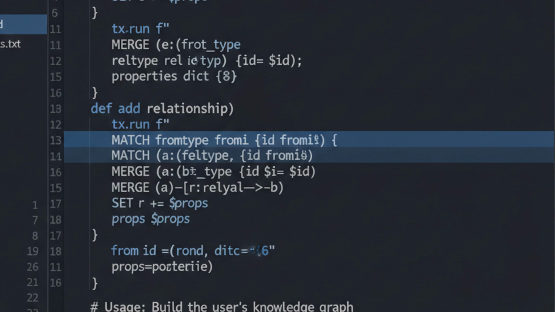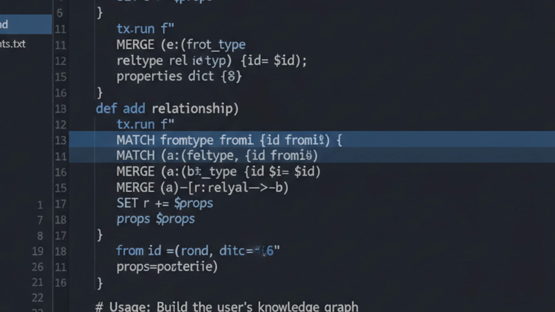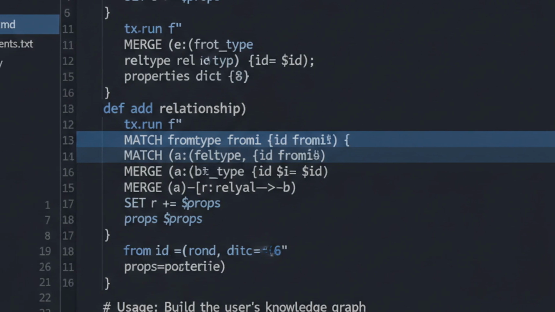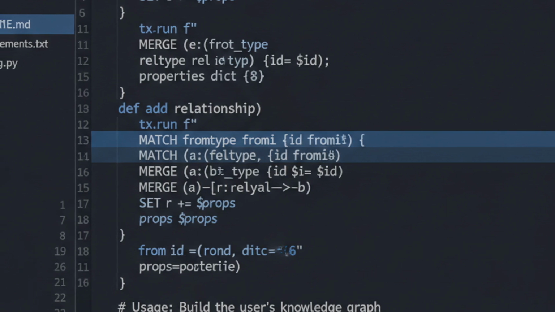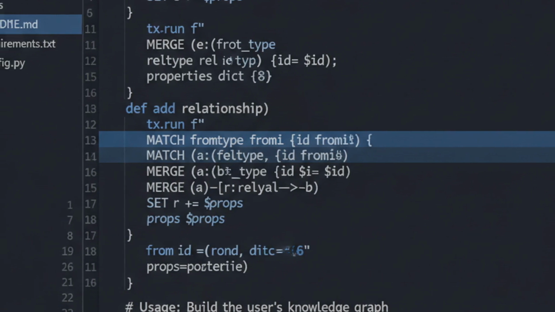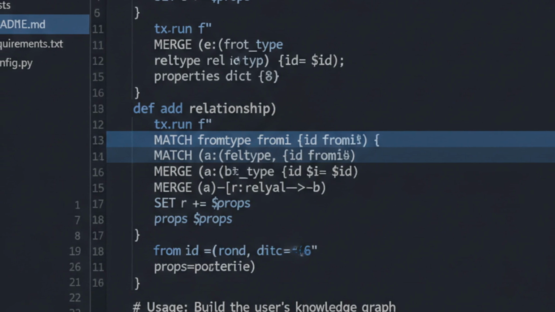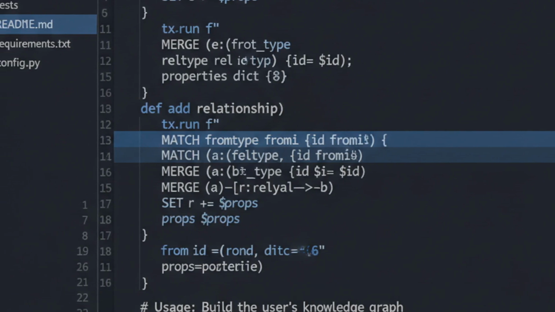Neo4j is the production choice for knowledge graphs. The Cypher query language lets you traverse relationships naturally. But here's the architectural insight. You're not replacing vector search. You're complementing it. Use the knowledge graph for structured queries about relationships. Use vectors for fuzzy semantic matching. The agent decides which memory system to query based on the question type.